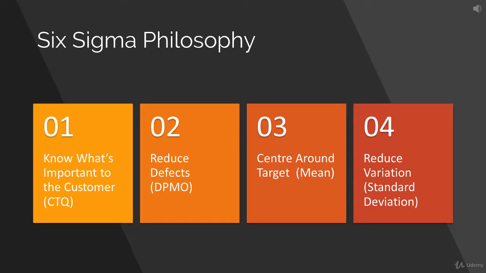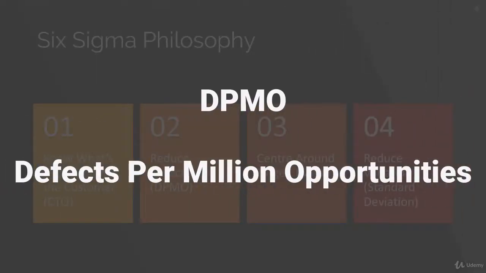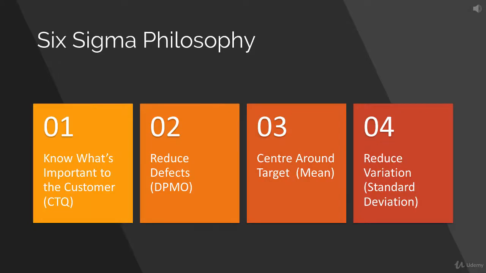reduce the number of defects, which is the second philosophy here. The measurement of defects in Six Sigma is DPMO. We will be talking about that later in this course. DPMO is defects per million opportunities. So, in 1 million opportunities, how many defects do you have? Six Sigma targets 3.4 defects per million opportunities, and that is a very small number. We will see how we calculate DPMO later on in this course.